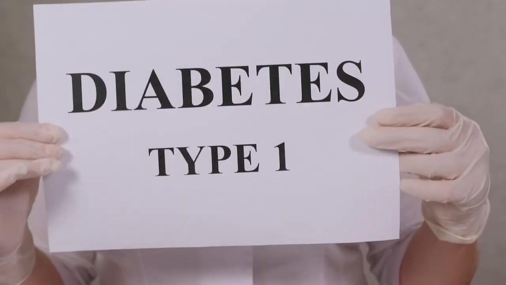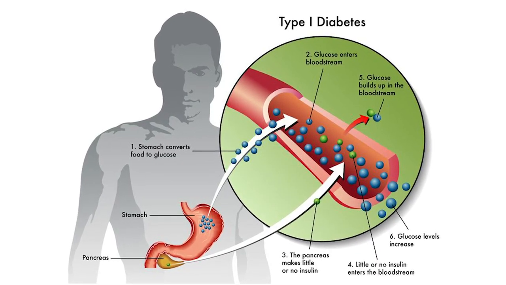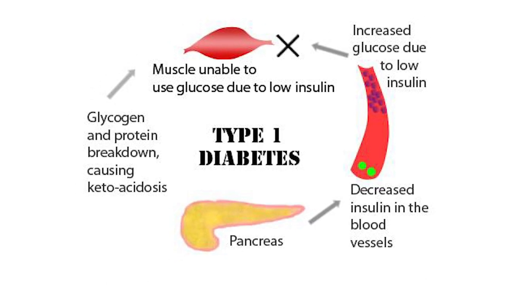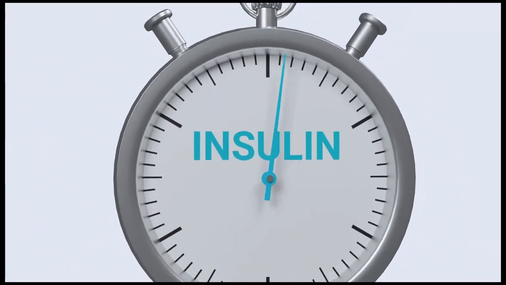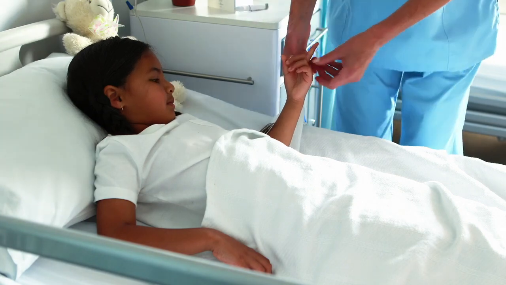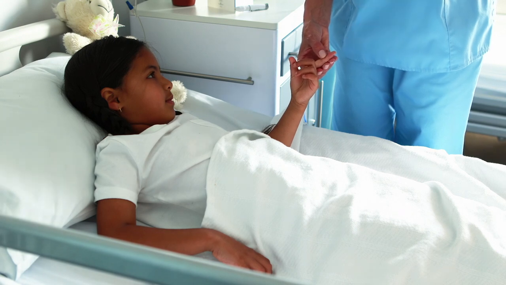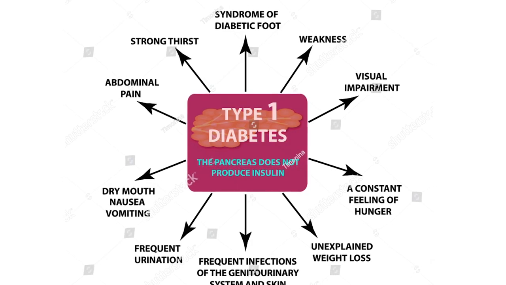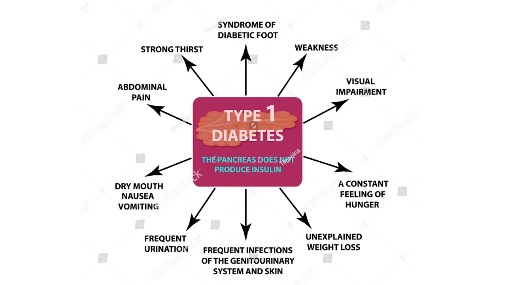Type 1 diabetes is an autoimmune disorder that occurs when the body's immune system attacks and destroys the cells in the pancreas that produce insulin. This results in a complete lack of insulin production and the need for lifelong insulin therapy. Type 1 diabetes usually develops in childhood or early adulthood and accounts for approximately 5 to 10% of all diabetes cases. Symptoms of type 1 diabetes include increased thirst and urination, unexplained weight loss, fatigue, blurred vision, and frequent infections.